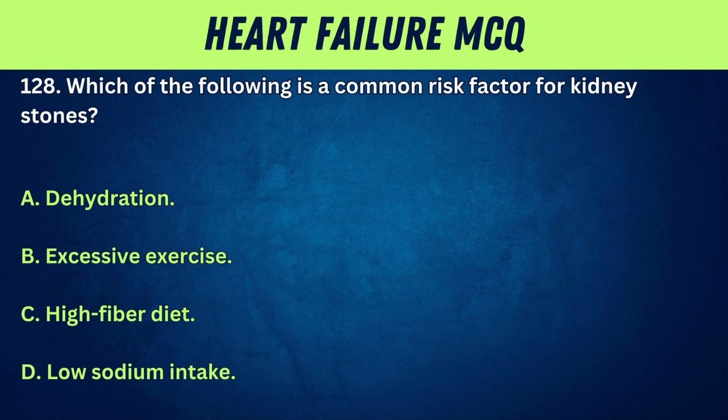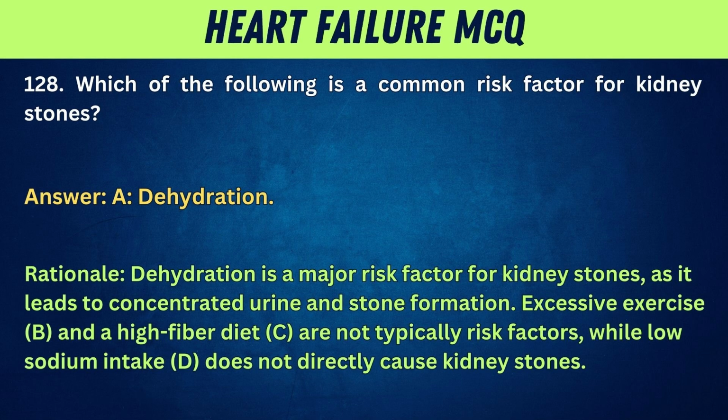128. Which of the following is a common risk factor for kidney stones? A. Dehydration. B. Excessive exercise. C. High-fiber diet. D. Low sodium intake. Answer: A. Dehydration. Rationale: Dehydration is a major risk factor for kidney stones as it leads to concentrated urine and